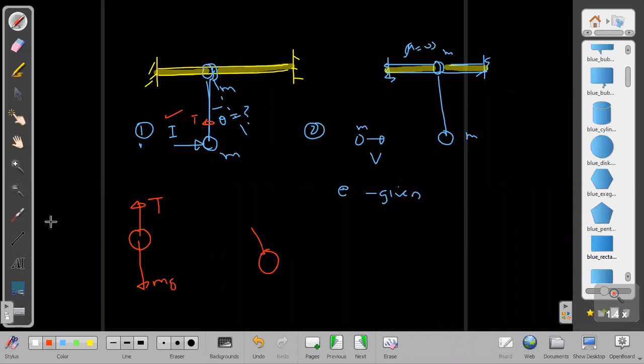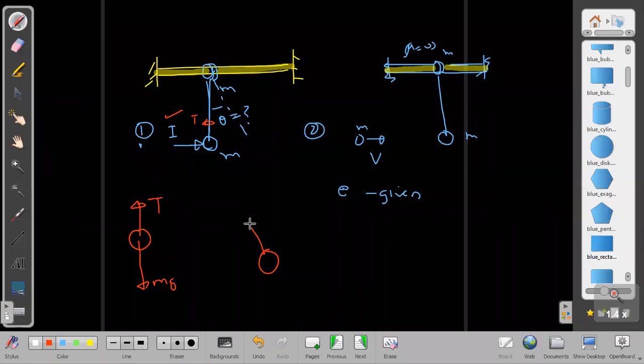If I give an oblique impulse in this way at an angle theta, then tension will balance the impulse too. It means one component of tension will act as impulse. I cos theta will be the horizontal component, which will provide the change in velocity, but I sin theta will be balancing the tension impulse. So yes, tension can be impulsive if the impulse is applied at an oblique angle.